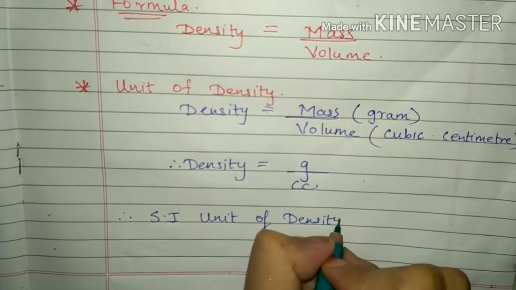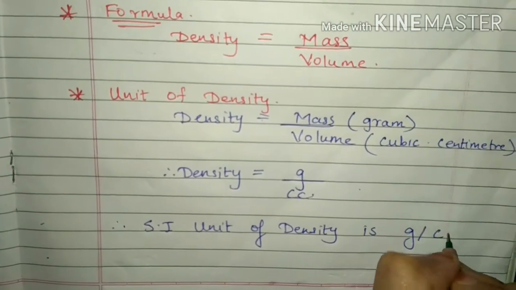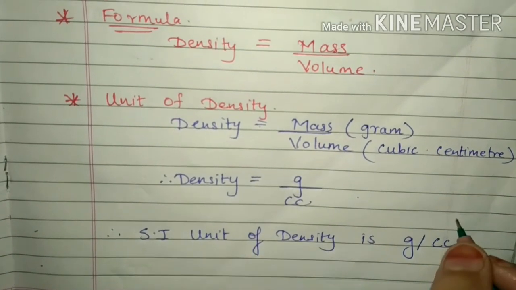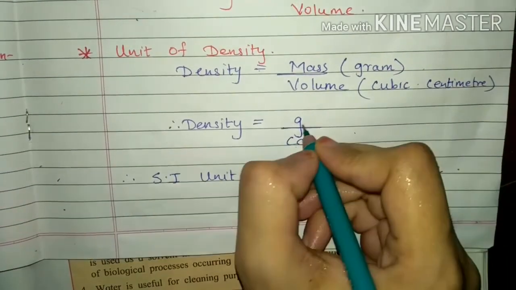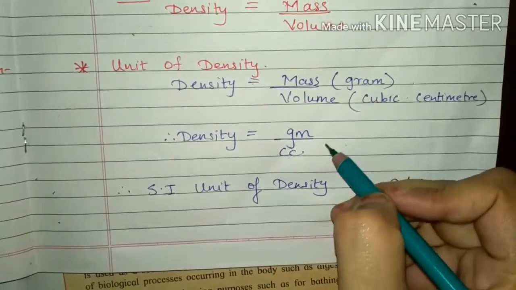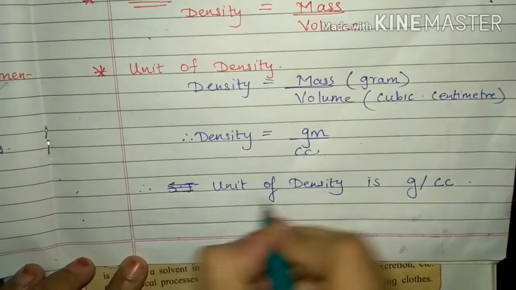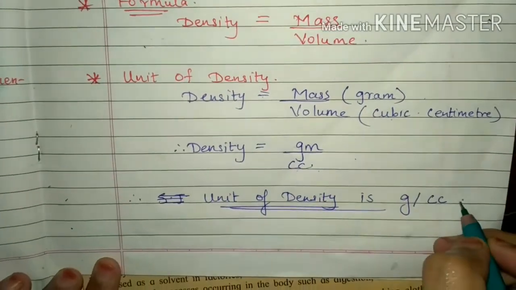So after finding the density of any object, we have to write the unit also. That is what? Gram upon cubic centimeter. See, gram upon cubic centimeter. The short form is cc, cubic centimeter. The unit of density is gram upon cubic centimeter.